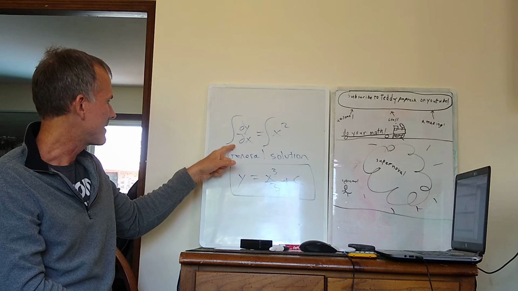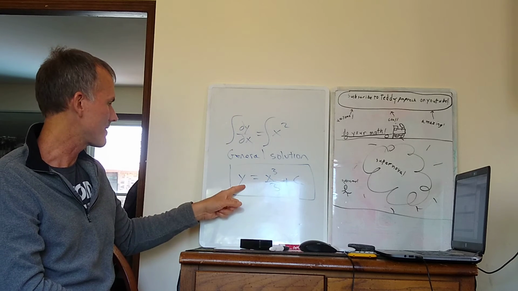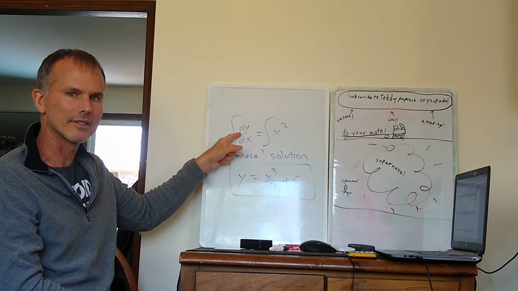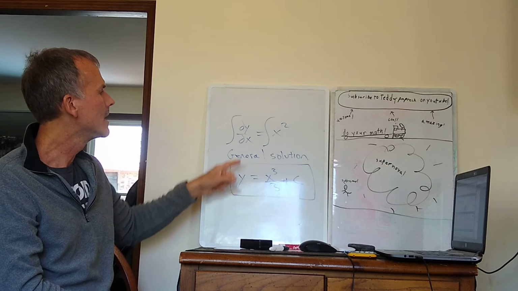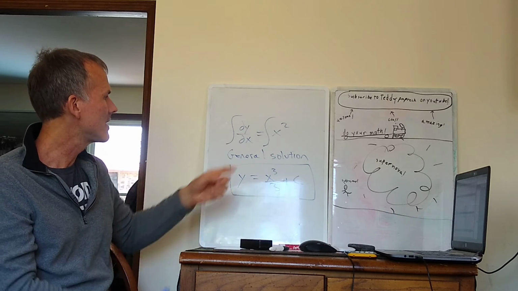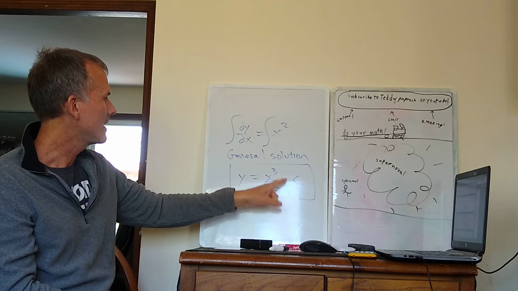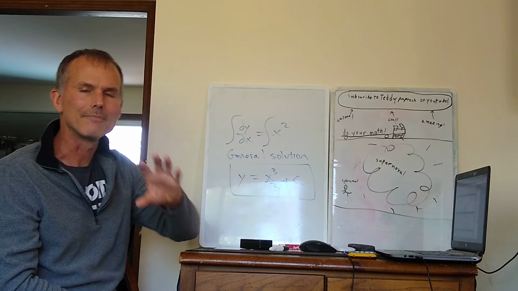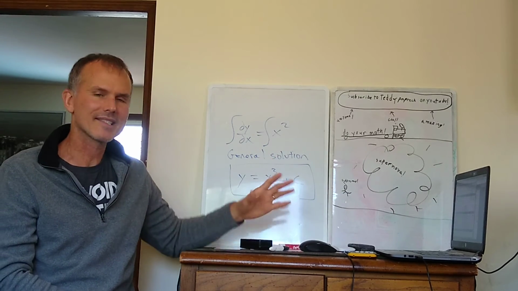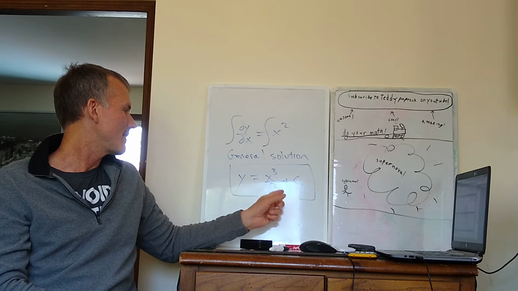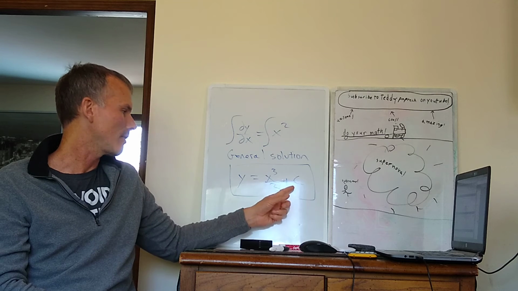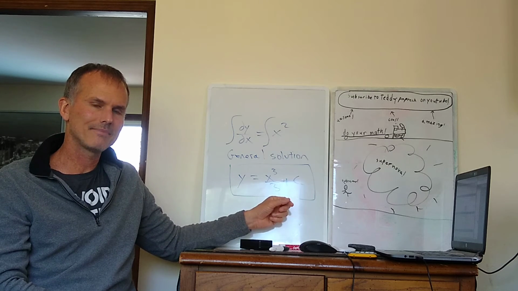So I integrate this side. The integral of a derivative is the original function. The derivative of y is dy by dx, so the integral of dy by dx is y. And then I integrate the other side as well to keep the equation balanced. That's a simple antiderivative, and of course it's an indefinite integral that I have written over here, so I have to add plus a constant. So the general solution of a differential equation looks like this. It'll always have a plus a constant at the end.